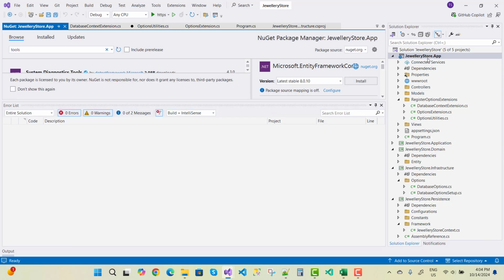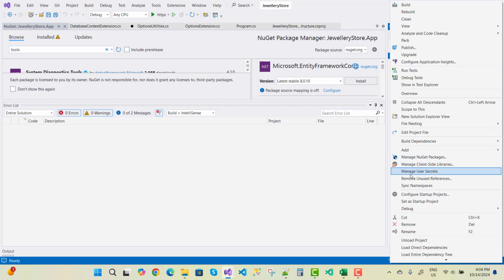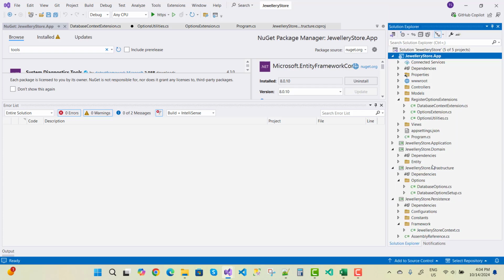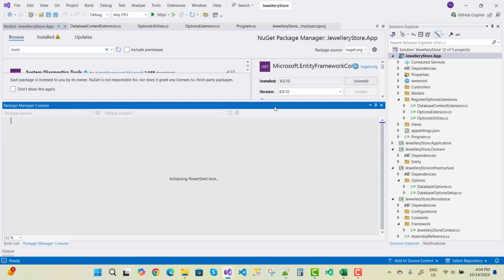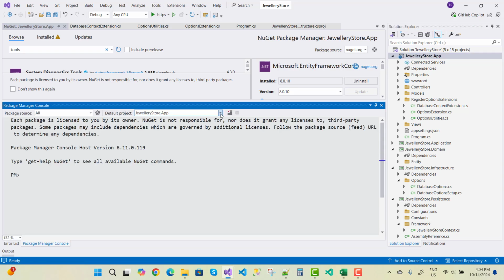Okay, and now I want to set a startup project, and I want to apply the migration. Just NuGet package manager, manage, and just select the persistence layer, because under the persistence we have JewelryStoreContext. So Add-Migration Initial.